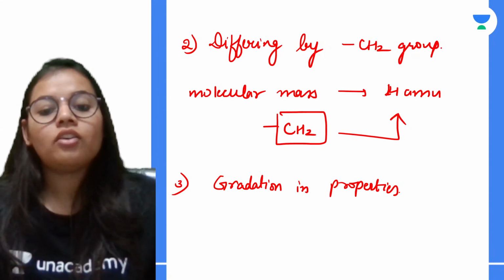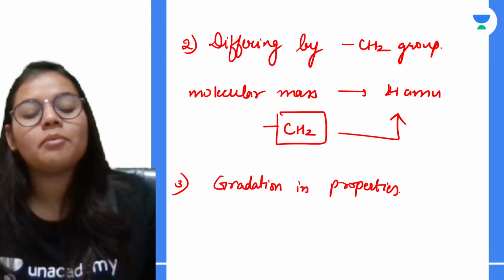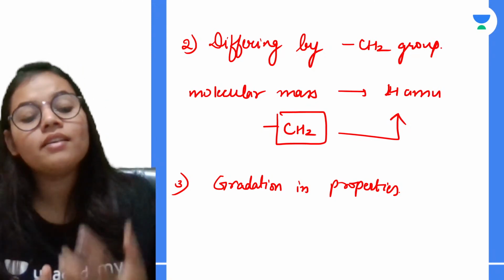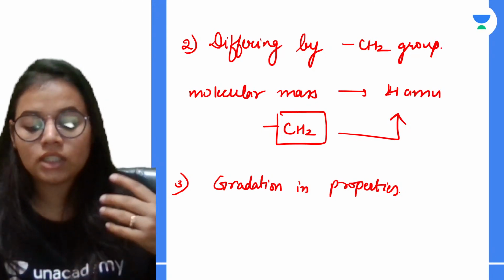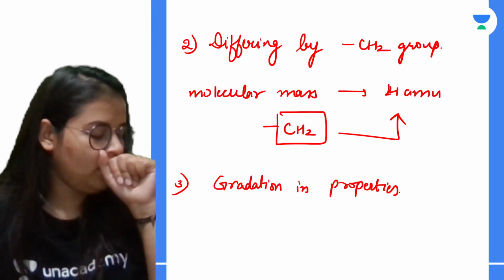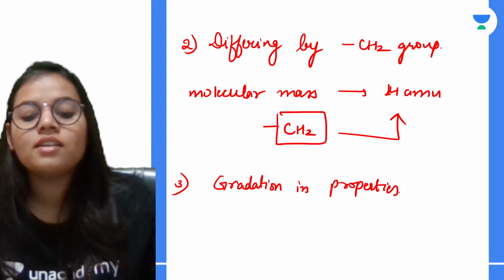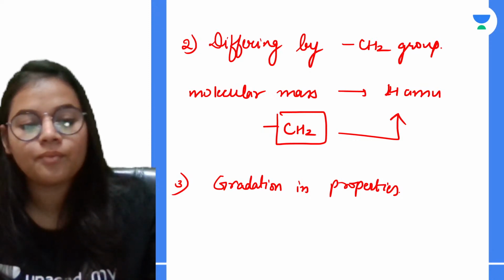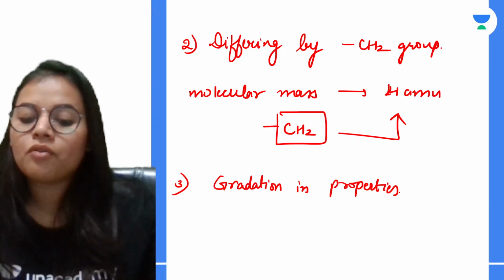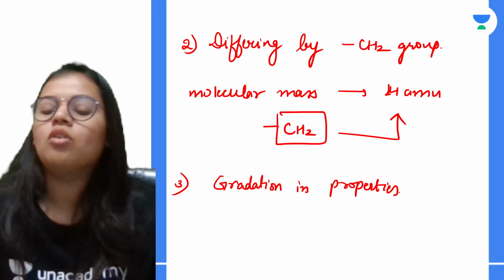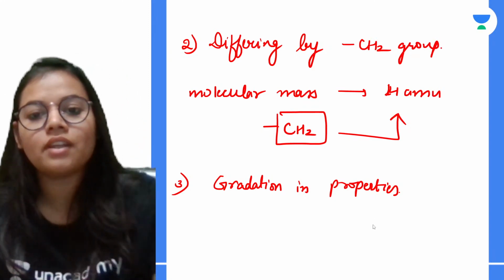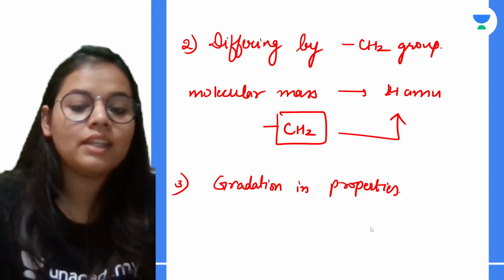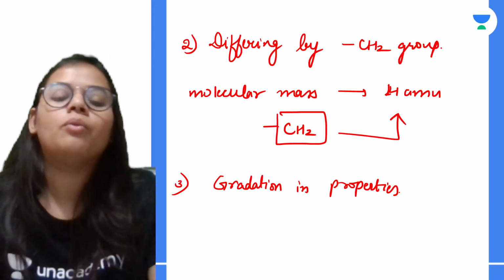Okay, and talking about the chemical properties, उनका chemical properties more or less it will be similar. They will be showing similar type of reactions. Okay, so these are some of the general properties of the homologues. I hope that it is very much clear to you. If there is any confusion, kindly let me know.